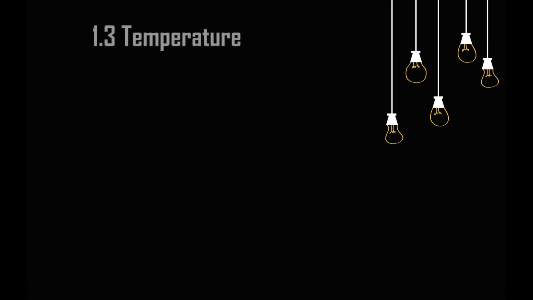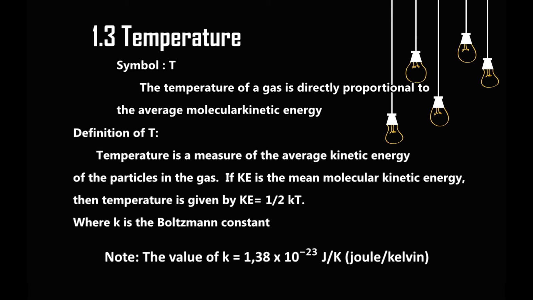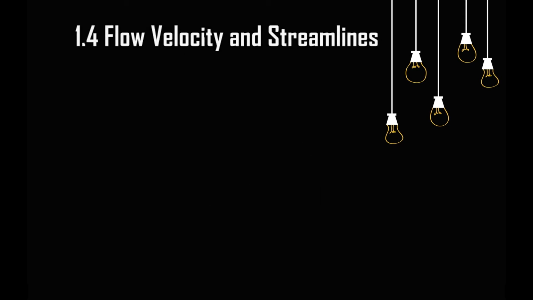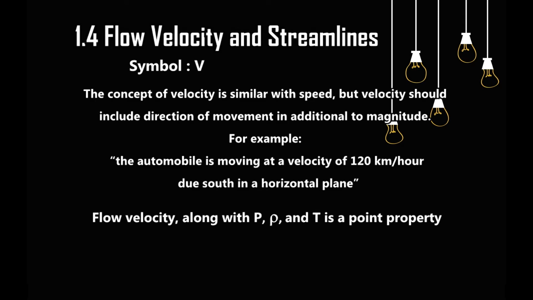We are starting to discuss temperature. The symbol for temperature is capital letter T. The temperature T of a gas is directly proportional to the average molecular kinetic energy. The definition of T appears at the bottom of the screen. The units of temperature are Kelvin, degree Celsius, degree Rankine, and degree Fahrenheit. Now we will talk about flow velocity and streamlines.